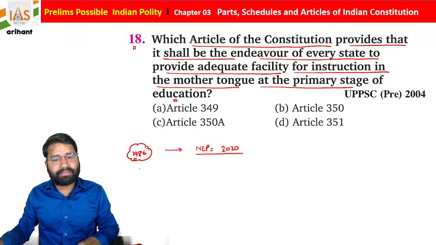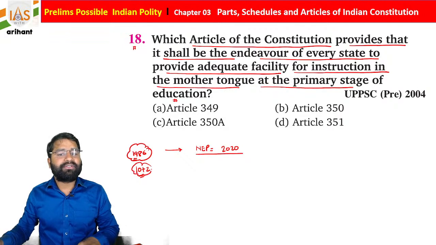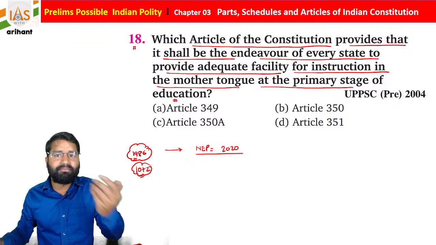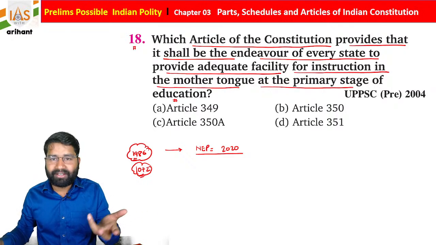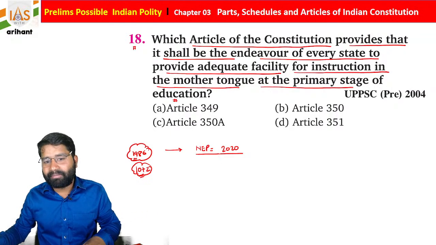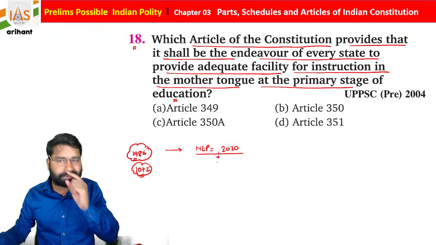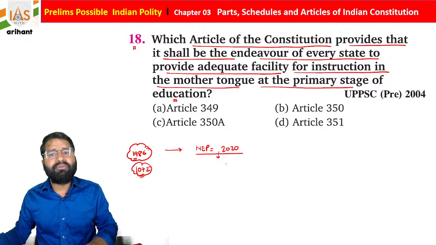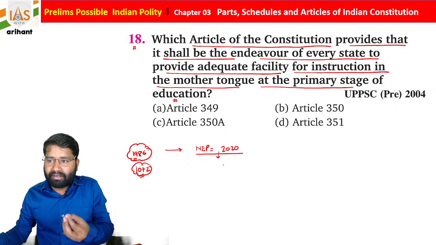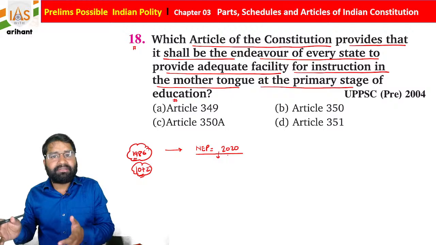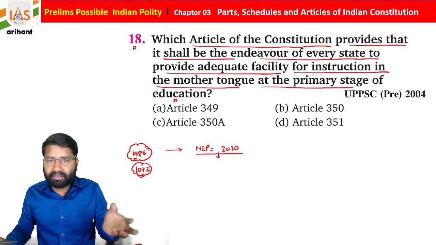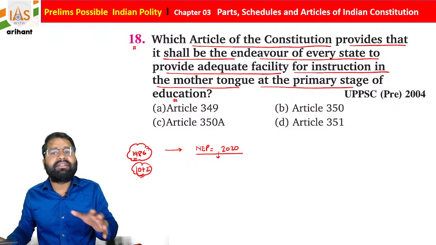In 1986 there was the 10 plus 2 system, with board examinations at the level of 10th and 12th. Under the new education policy, the system is modified. Now they want a student to get their education in the vernacular, the local language, at the early stage.